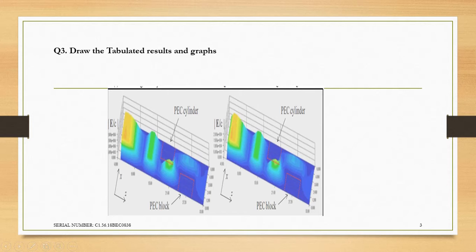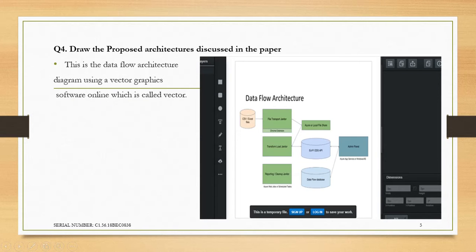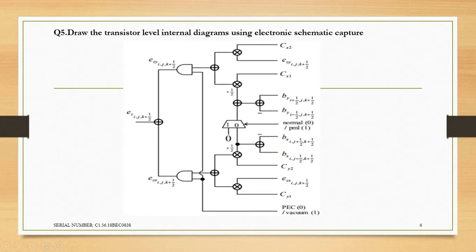These are the tabulated results, graphs, and this is the bar graph output for different inputs, and the proposed architecture data flow using an online tool. This is also a screenshot, as it was a temporary file and I was not able to save it in my PC. This is made using an online tool called Vector, and this is the transition level internal diagram using electronic schematic capture.